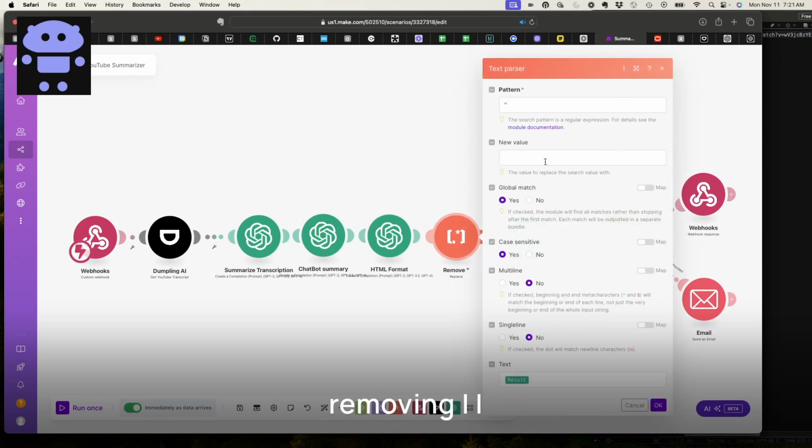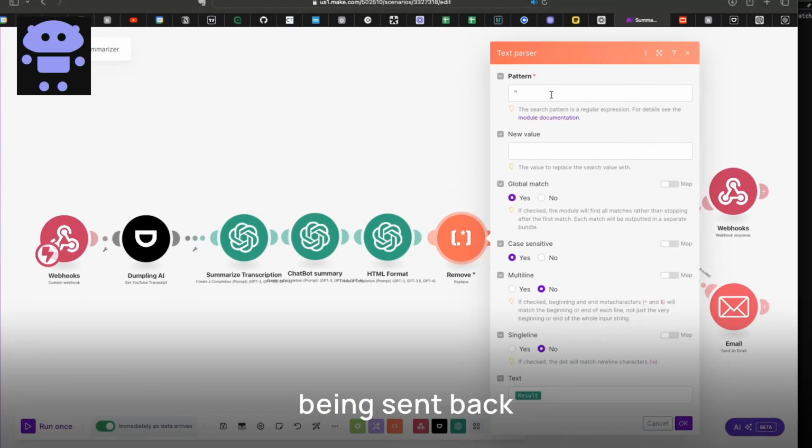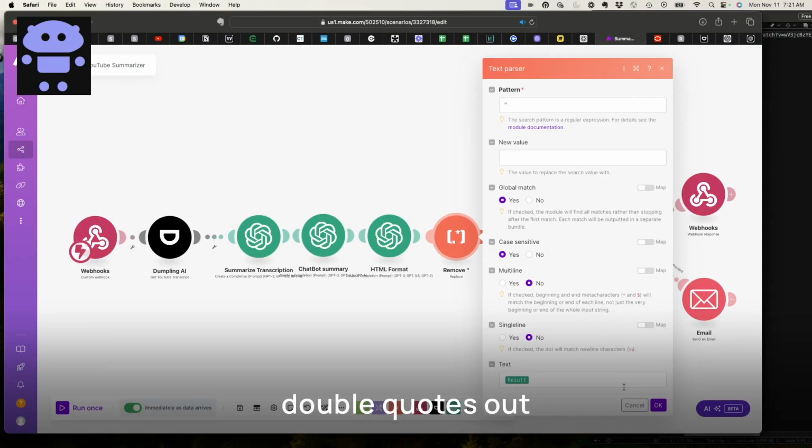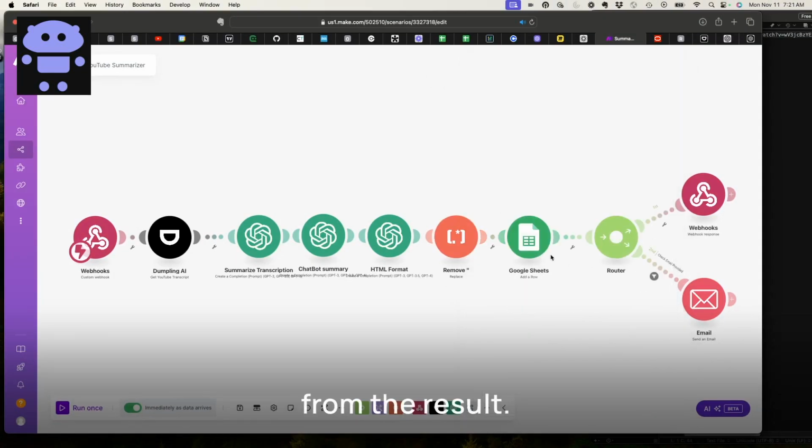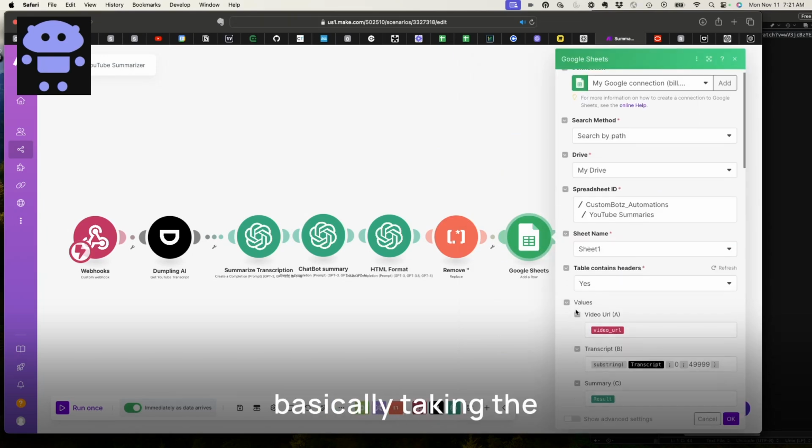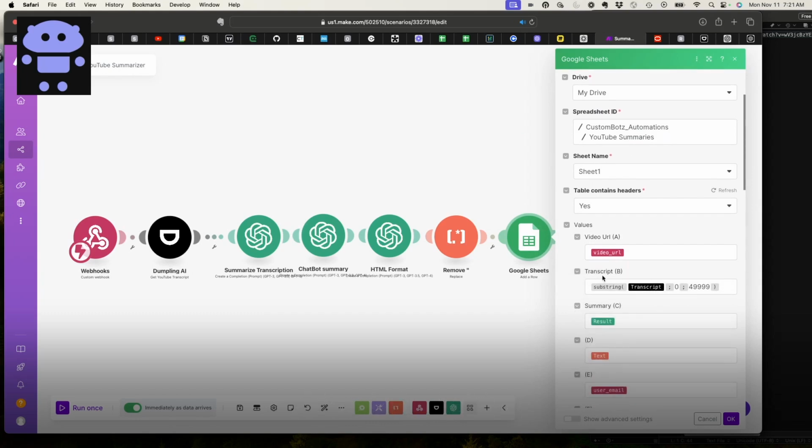Then I'm just removing double quotes. I noticed when I was returning the information back to the chatbot, it was not reacting. The JSON that's being sent back was confused because of double quotes, so this is just stripping those double quotes out from the result. I also decided it'd be a good idea to keep a Google Sheet of the requests. So I'm basically taking the video URL, taking the transcript.